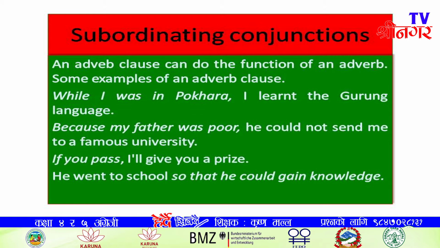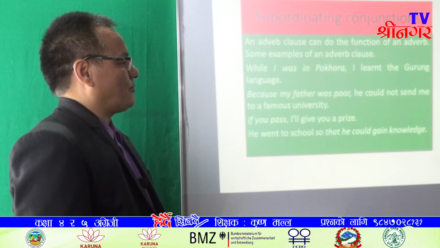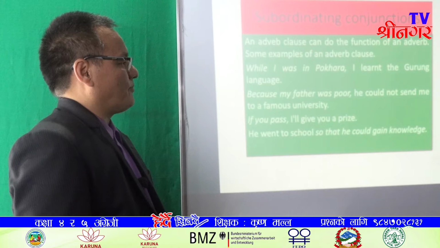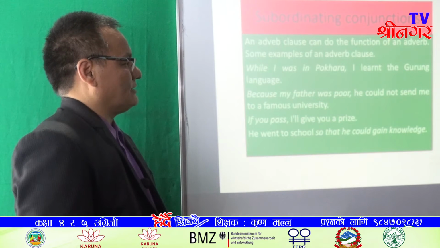And next, if you pass, I will give you a prize. It is one sentence. It has two clauses. If you pass is a conditional clause. I will give you a prize. It is a main clause. Here, I will give you a prize can stand on its own.